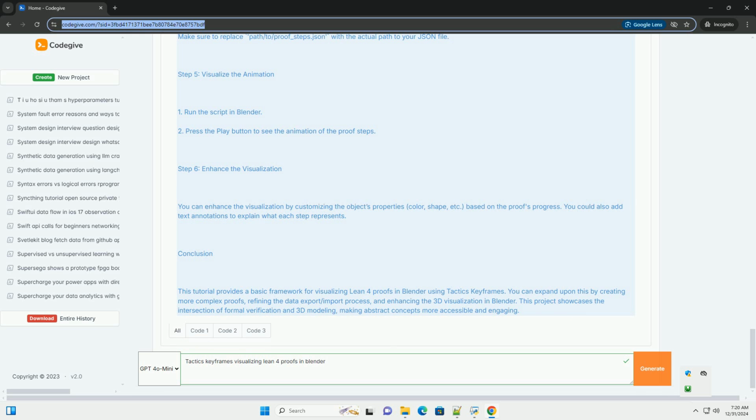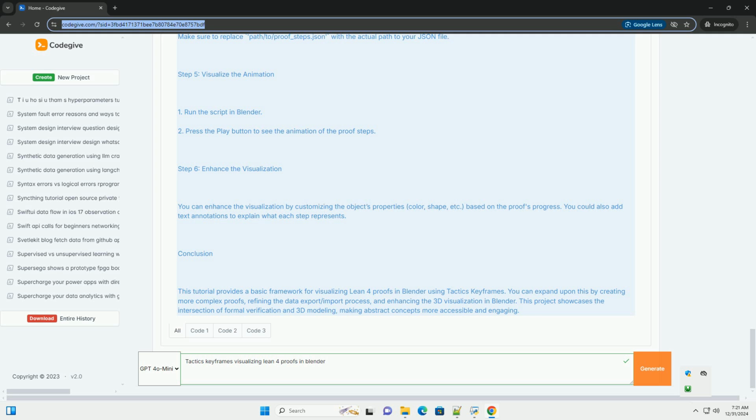Step 1. Set up your Lean 4 environment. Before visualizing proofs, you need to create a Lean 4 proof that you want to visualize. Here's a simple example. Lean. Import the necessary libraries. Import mathlib.data.nat.basic. A simple proof of the theorem, for any natural number n, n plus 0 equals n. Theorem add_zero n : n + 0 = n := Nat.add_zero n. You can build upon this proof to create a more complex one as needed.